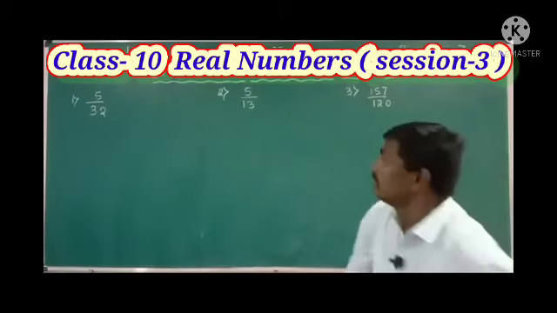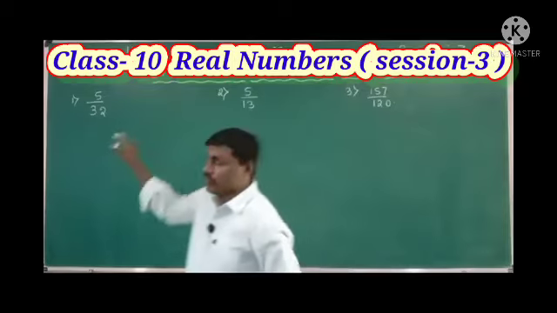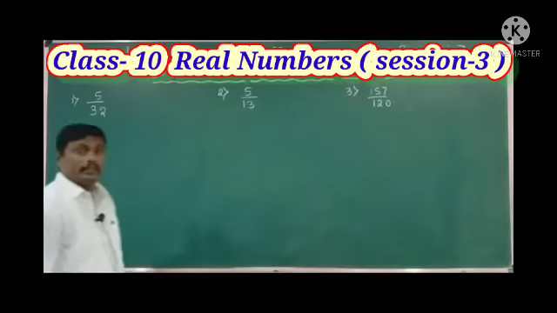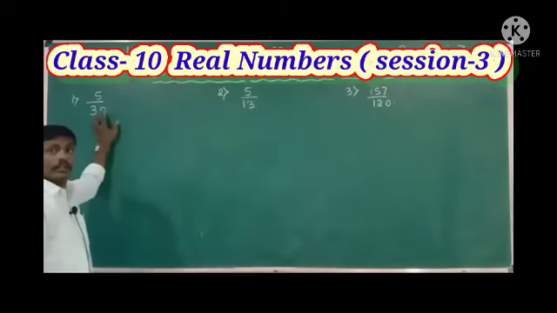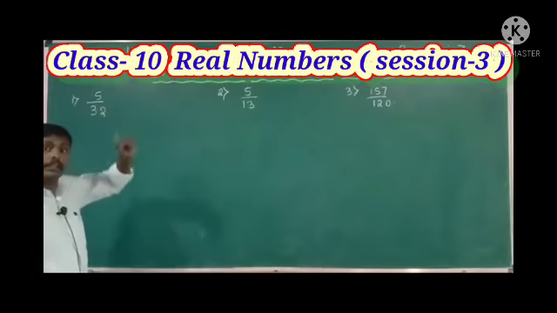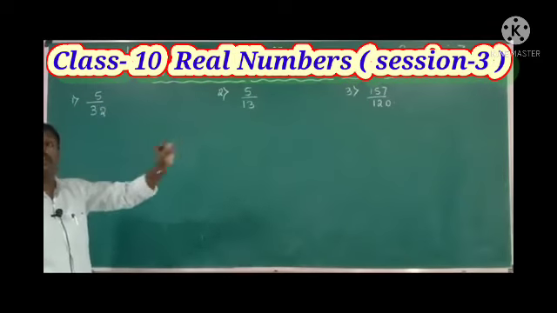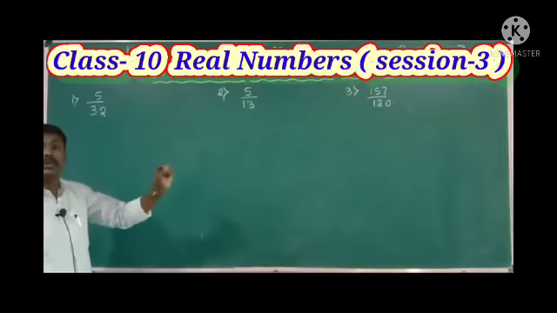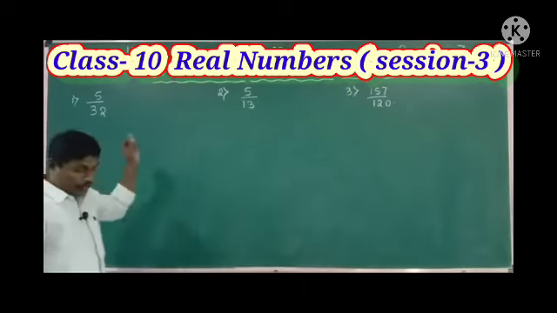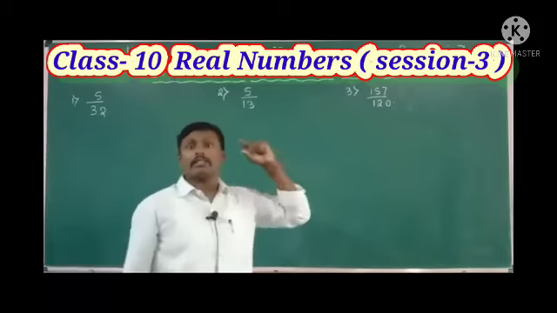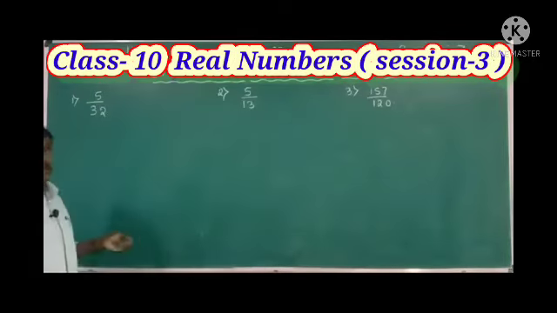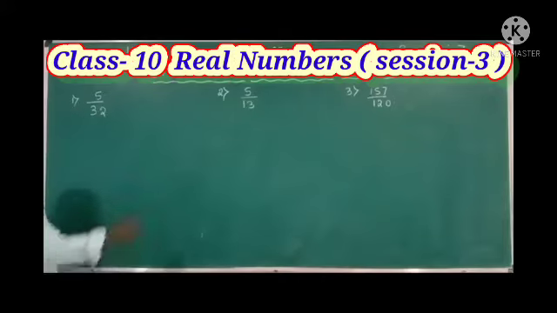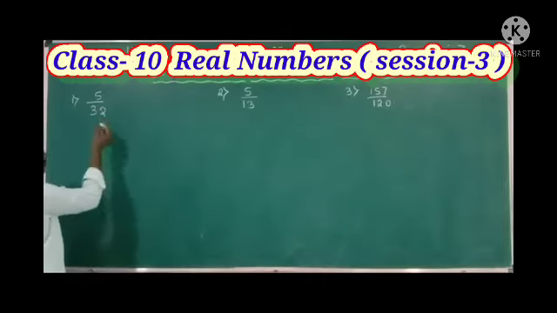Solve these three. Just check whether the given rational numbers are terminating or non-terminating. We are not dividing here. They already told in the question, without doing any division. Find whether the given rational number is terminating or non-terminating. So the given rational number is in the form of p by q. In that, the denominator value is already 32.